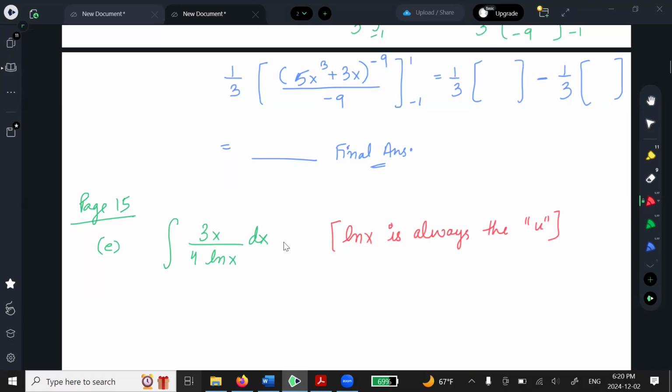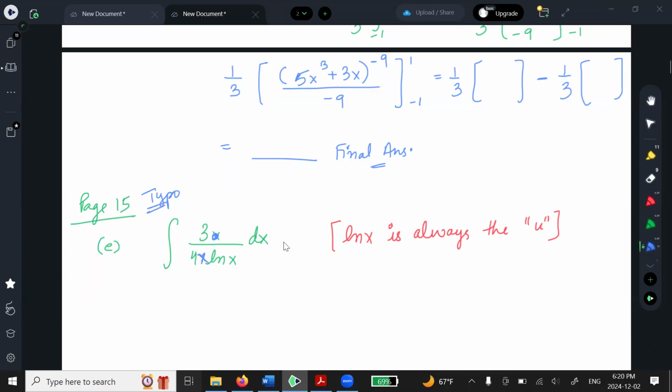And this question has a typo because, as you can see, the x should have been at the bottom. I found a typo already. Right? So fix this. The x is in the bottom.